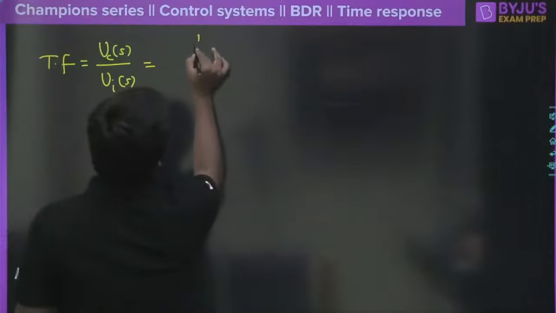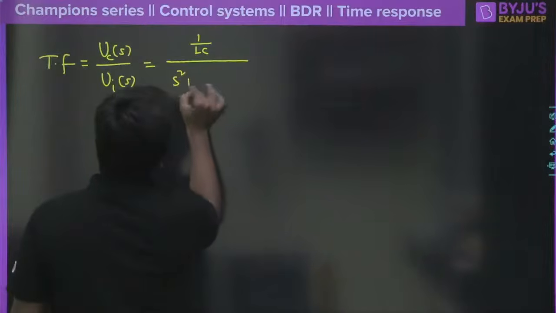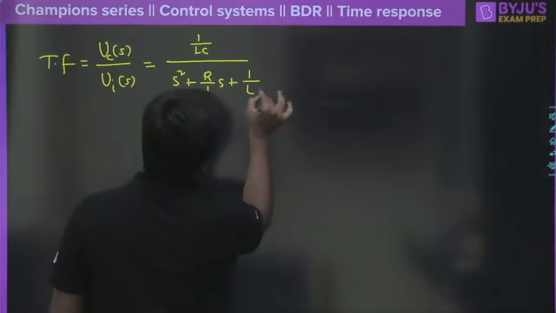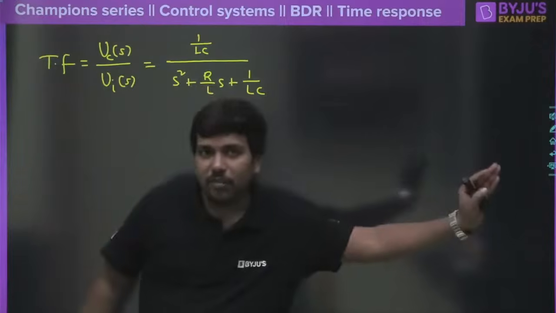Here we have 1 by LC divided by S square plus R by L into S plus 1 by LC. Now think from analog electronics, control systems, circuit theory.